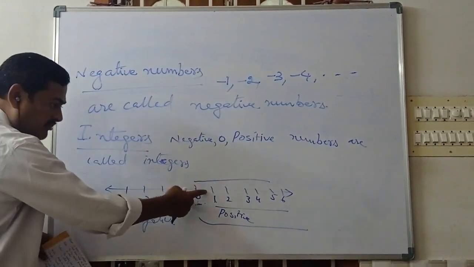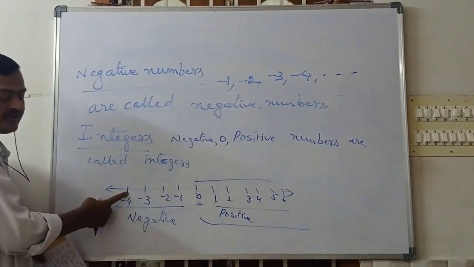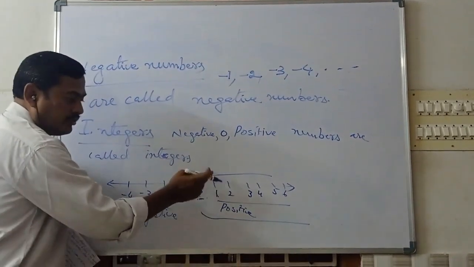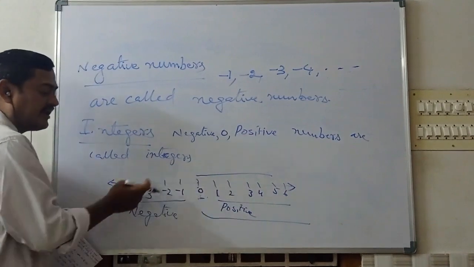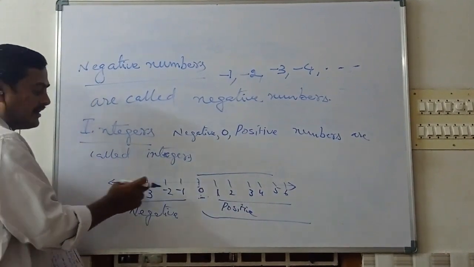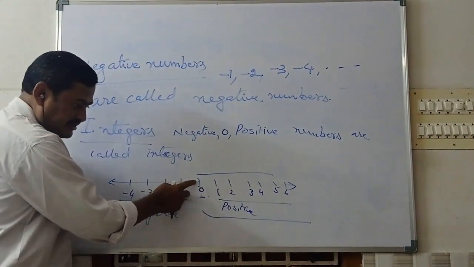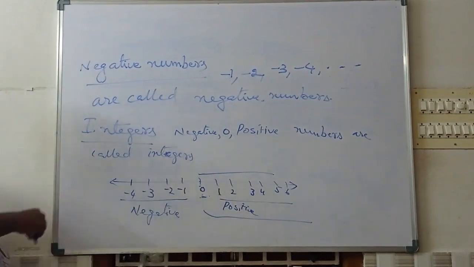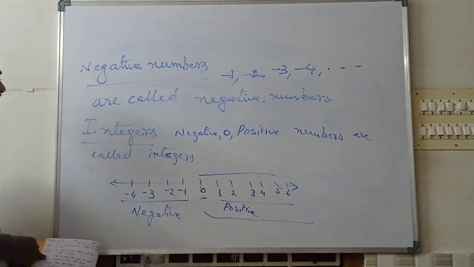So whole numbers and negative numbers are called integers. Or 0, positive numbers and negative numbers are called integers. Or 0, natural numbers and negative numbers are called integers.